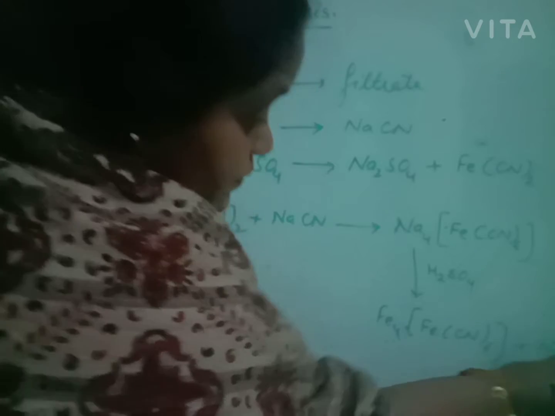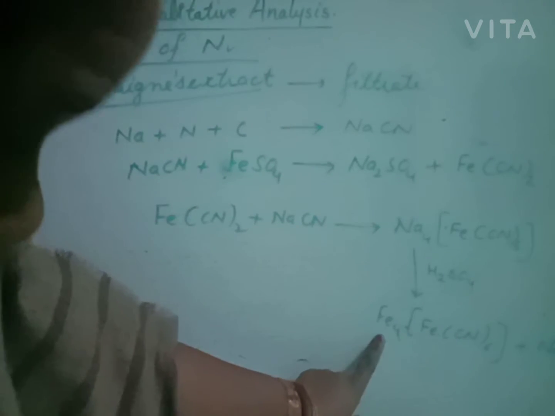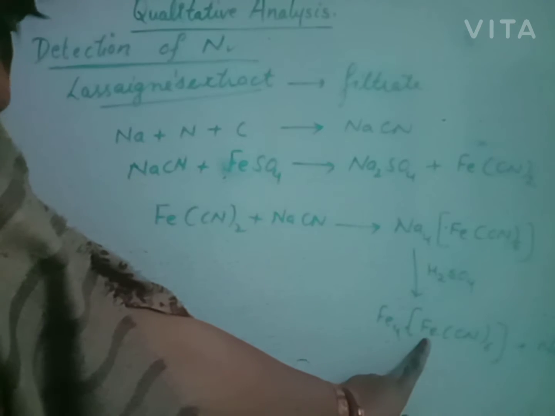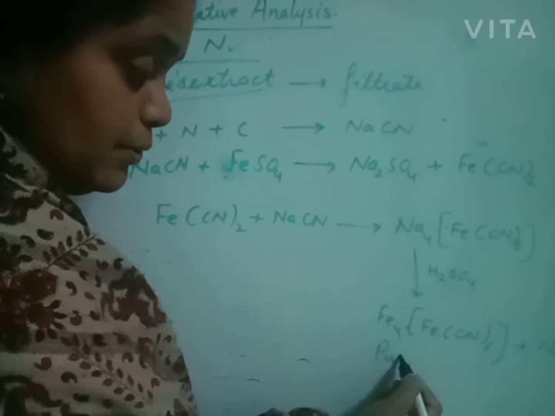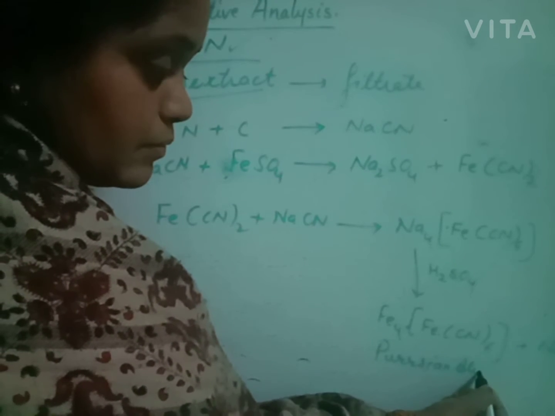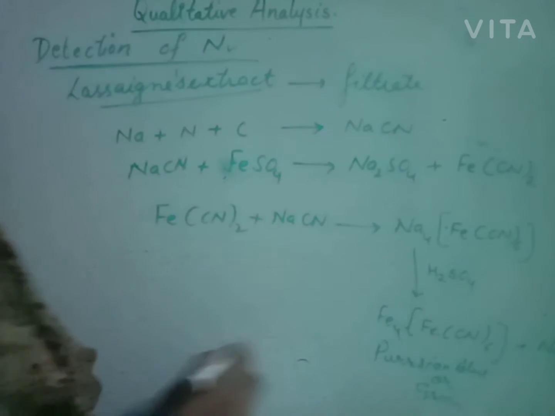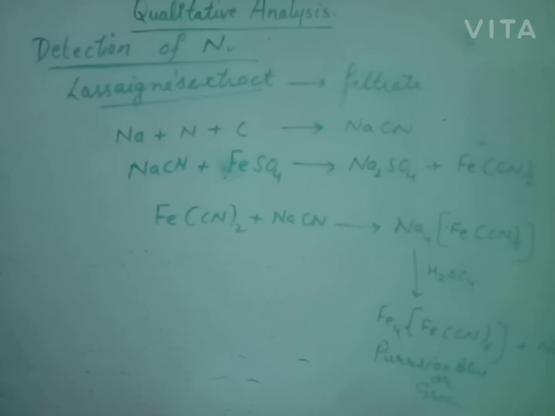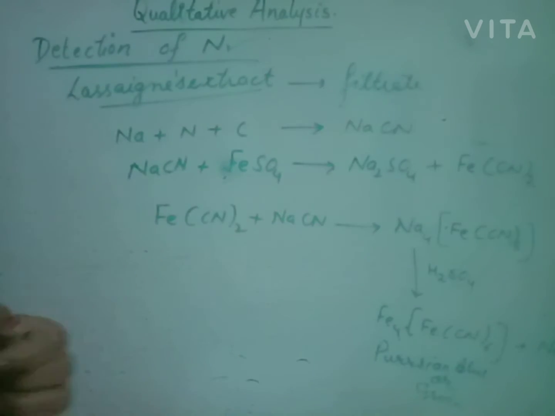Sodium ion is removed. Beta, this is known as iron 2 hexacyano iron 3. The color of this compound may be Persian blue or green. If a green or Persian blue color solution is obtained after this test, it will show the presence of nitrogen with carbon and hydrogen.